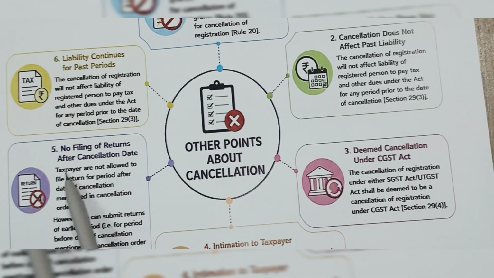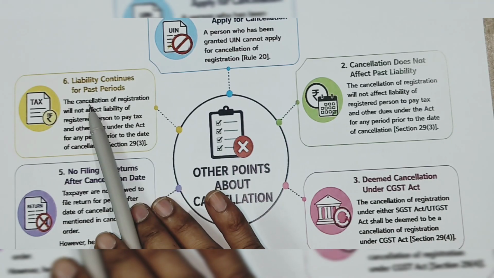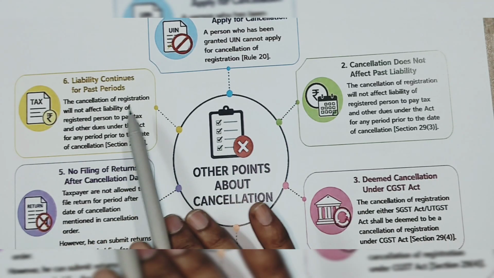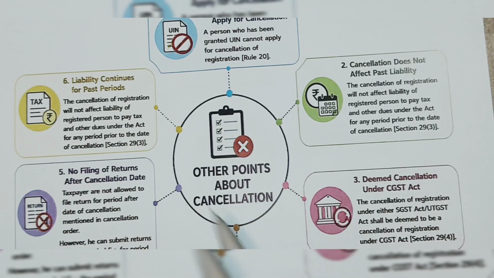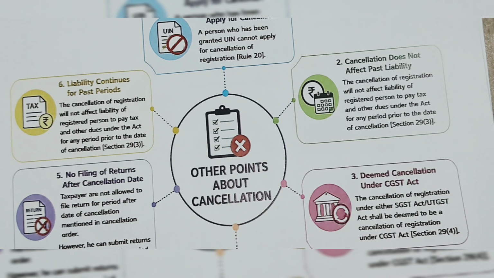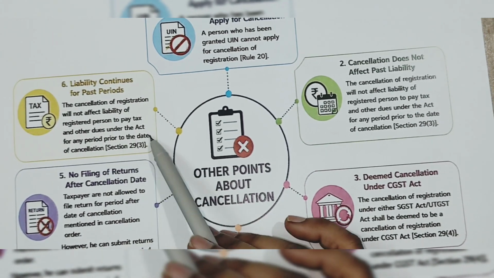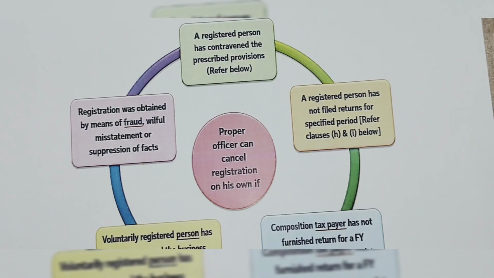No filing of return after the cancellation date: the taxpayer is not allowed to file a return for the period after the date of cancellation mentioned in the cancellation order. Liability continues for the past period: the cancellation of registration will not affect the liability of the registered person for paying the tax and other dues under this Act for any period prior to the date of cancellation.